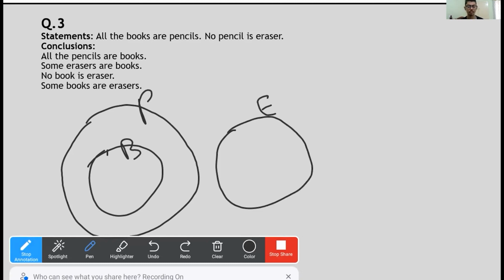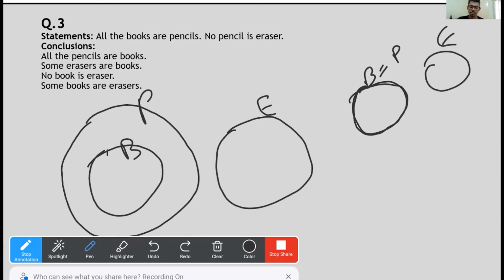Now, all the pencils are books. Here you can see that this is one Venn diagram that we can draw, or this is one Venn diagram that we can draw. Try to keep this in your mind. In most cases, both of these would be working together. So all the pencils are books. That's the first conclusion that we've got to investigate, right?